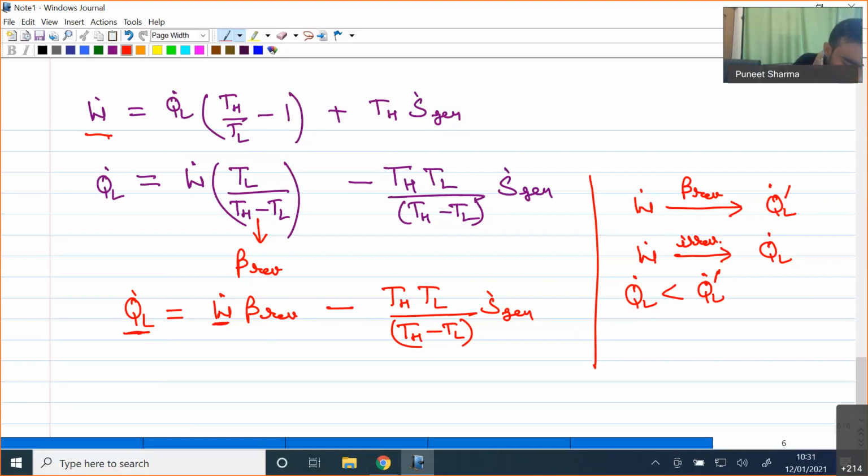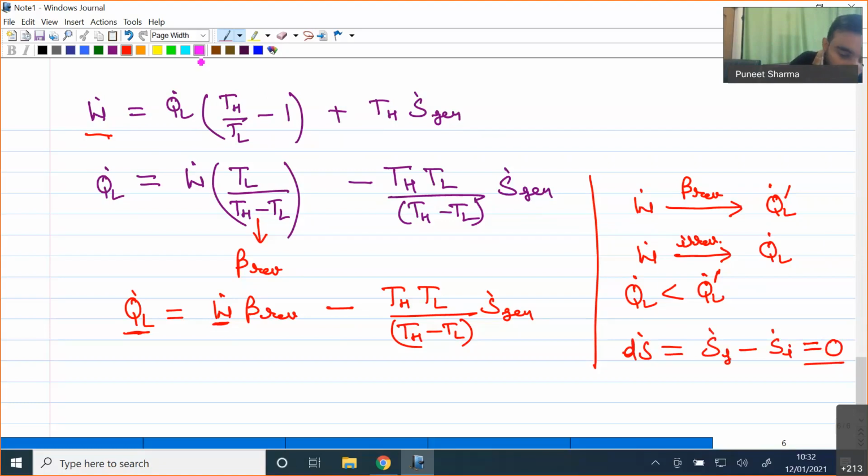Okay. So finally, why DS was equal to, why DS was negligible in the previous slide? I didn't say that DS is negligible. I said that DS dot for a cycle, or for any process, will be nothing but S dot at the final state minus S dot at the initial state. And for a thermodynamic cycle, the final and initial states are the same. So that's why DS dot will be equal to 0. Is this point clear? Yes, sir.